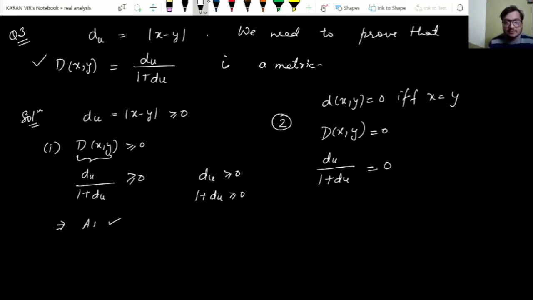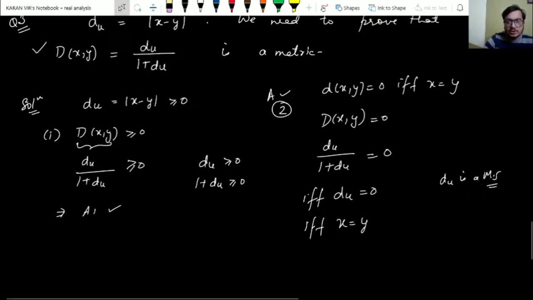Now this will be equal to 0 if and only if d under usual is 0, and d under usual is 0 if and only if x is equal to y, because d under usual is already a metric space, so I am using this property. So the second axiom also gets satisfied here.